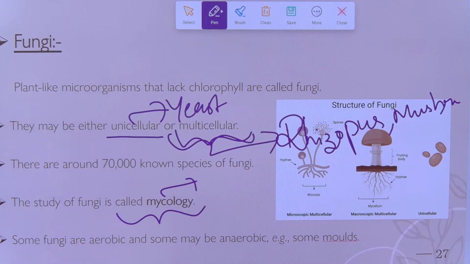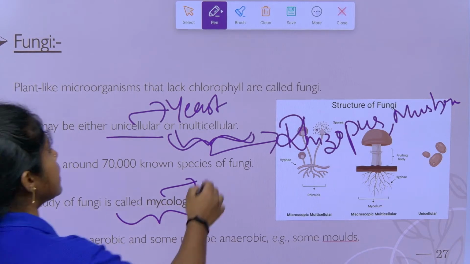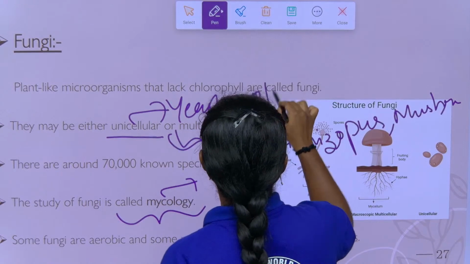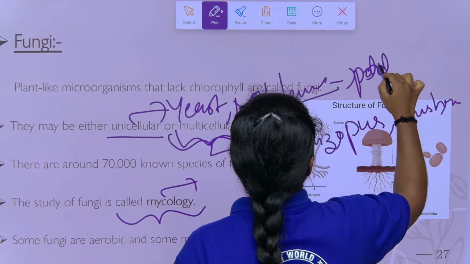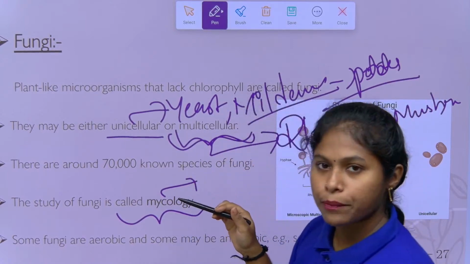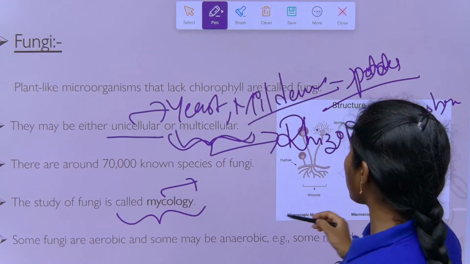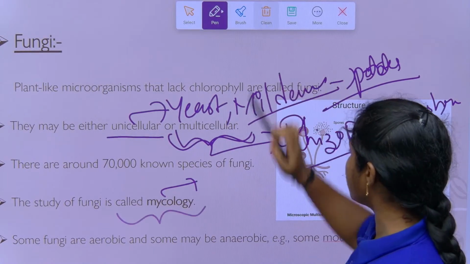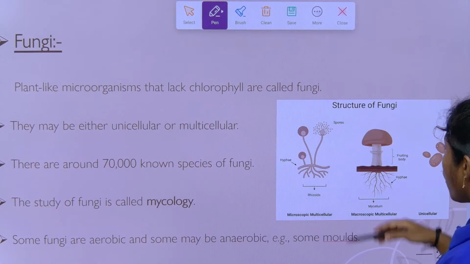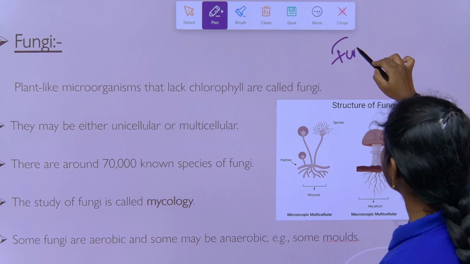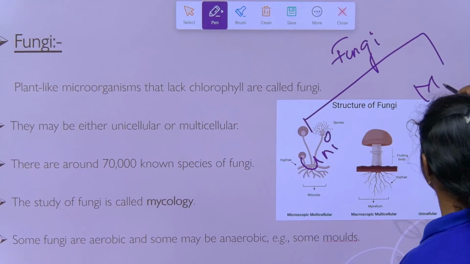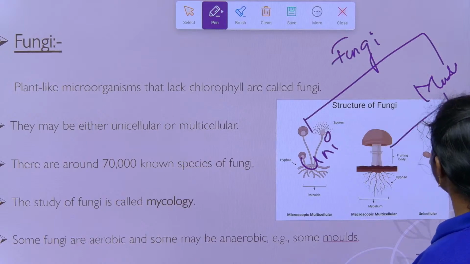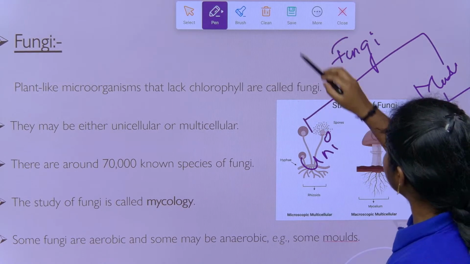Some fungi are aerobic and some are anaerobic also. Another example of multicellular fungi is mildews, which affect plants like potato and grapes. For multicellular organisms the examples are rhizopus and mushroom. So, fungi are both unicellular and multicellular.